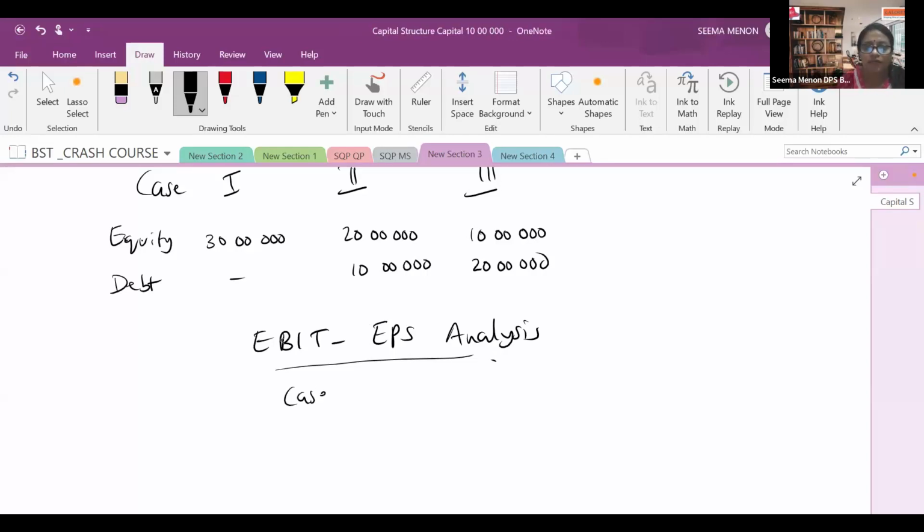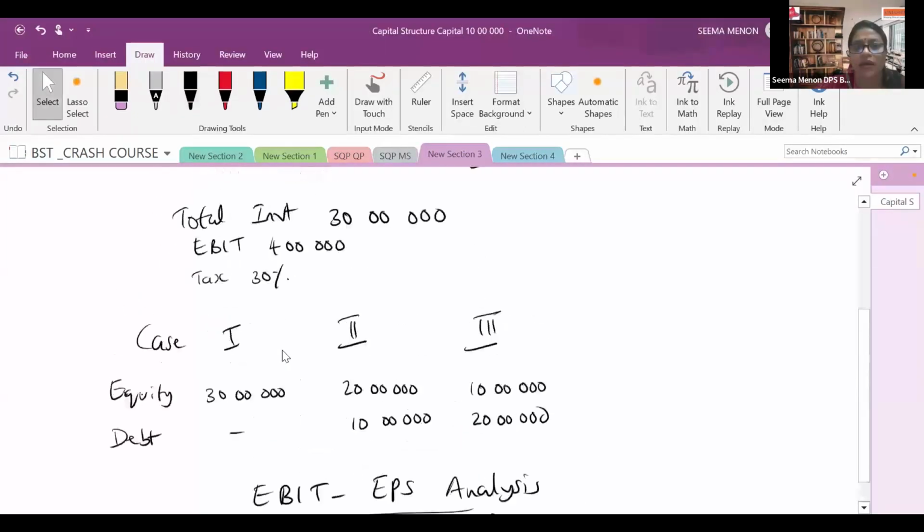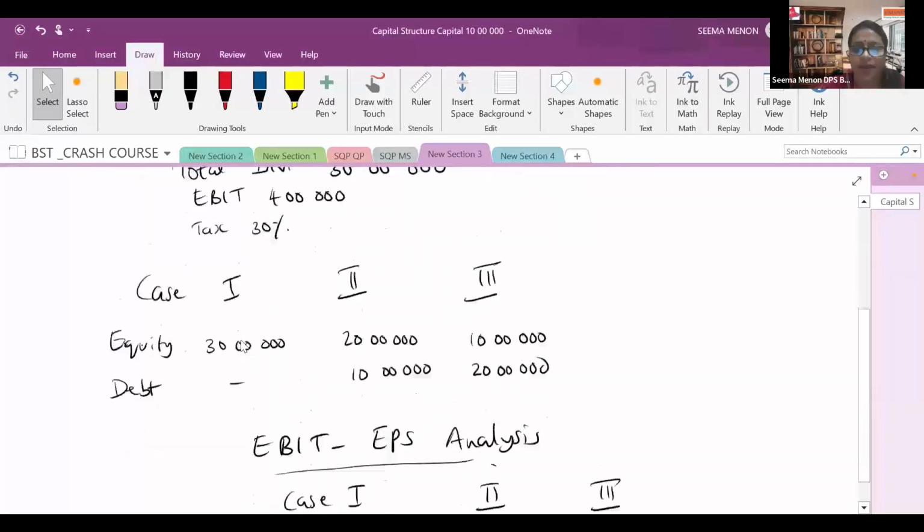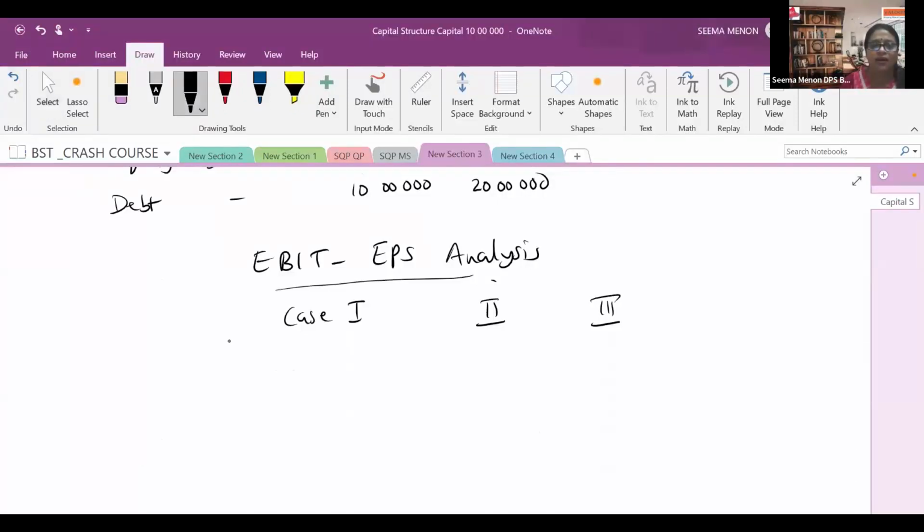So case 1 we are taking first, then case 2, then case 3. We are starting with EBIT. In any case, your EBIT, earning before interest and tax, can be called profit before or income before, whatever. We use the words earning before interest and tax. In all the cases, our EBIT is 4 lakh, because our investment is 30 lakhs. That is why earning before interest and tax is 4 lakh in all the cases.